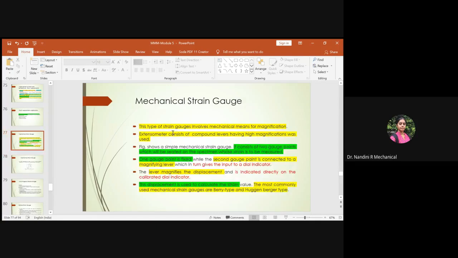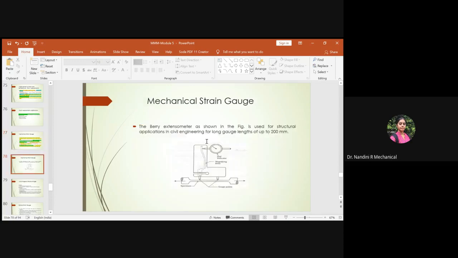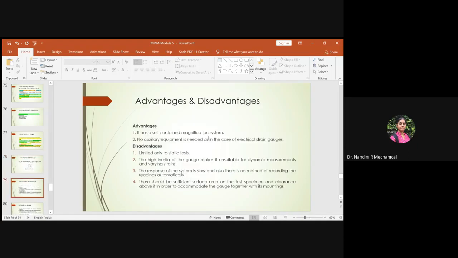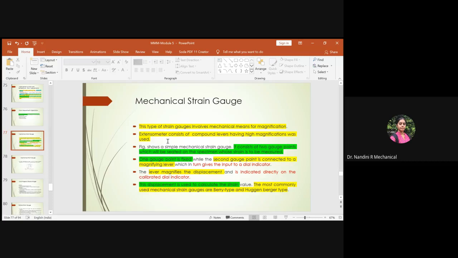Okay, so the extensometer consists of a compound lever which has high magnification. This is called a magnifying lever, which helps in magnifying even small deformations, and the variation or deviation will be measured here from our dial indicator. So this is a simple mechanical strain gauge as shown in the figure.